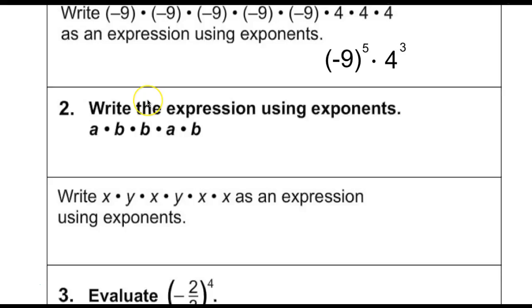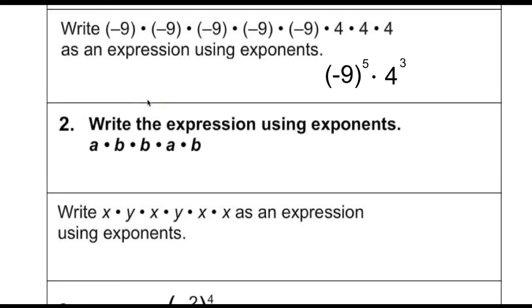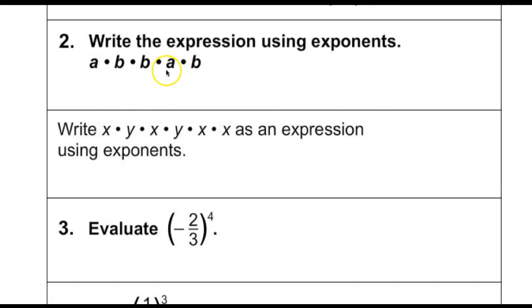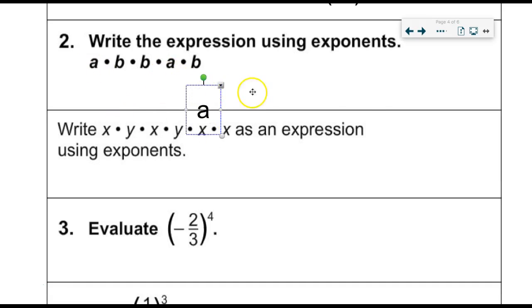So just like I did up here, anytime I'm multiplying a number by itself, I'm using an exponent. So A times A becomes A squared, and B times B times B is going to be B to the 3rd. So we got A squared.